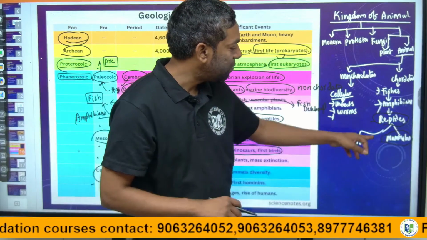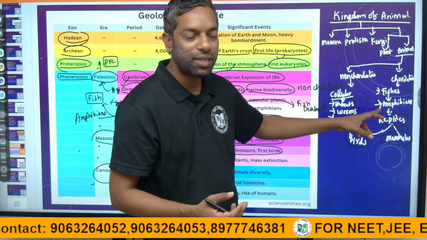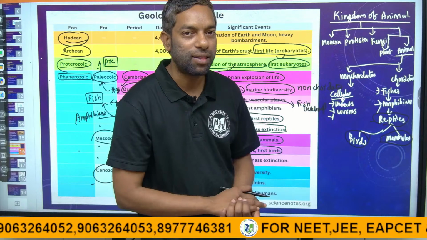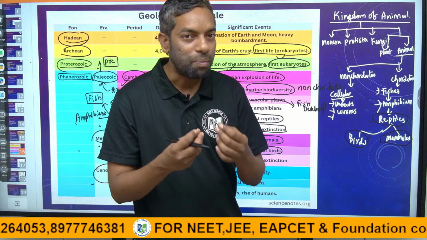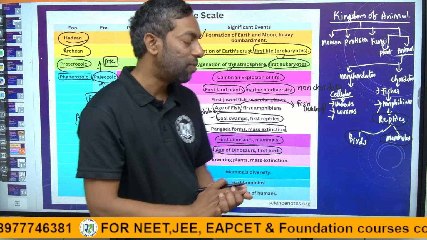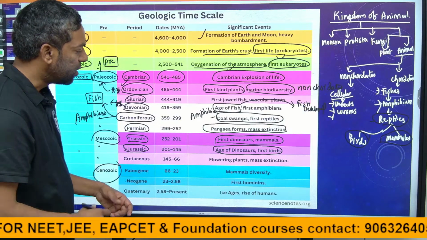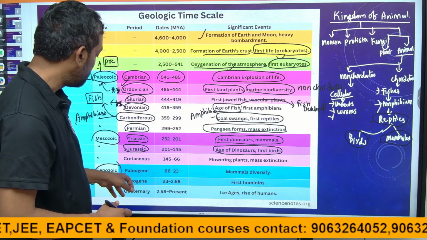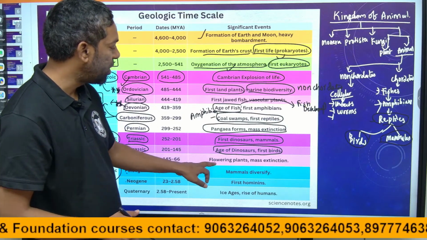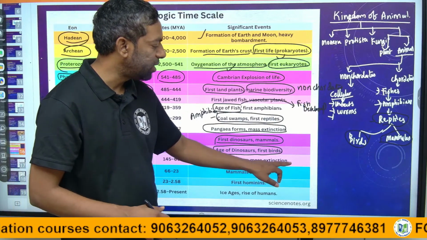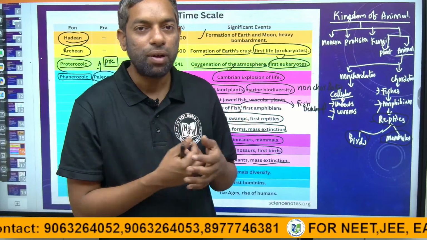So birds come from the reptiles, right? Once reptiles attained a full population, then birds started to be born. There was an evolution from reptiles to birds. Birds developed, and next is the Cretaceous. Cretaceous means flowering plants and mass extinction. Cretaceous is the mass extinction and the development of flowering plants.